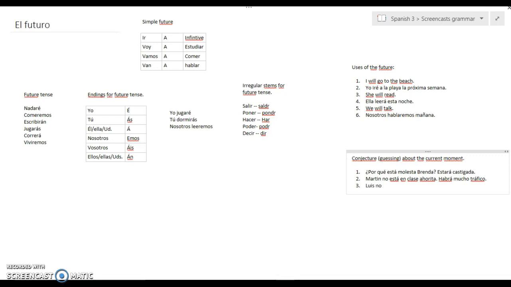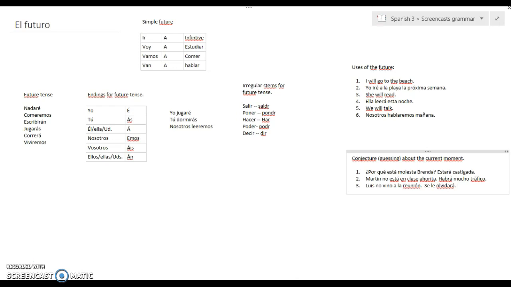Luis no vino a la reunión. Okay, Luis didn't come to the meeting. We're here, we're meeting. He didn't come to the meeting. Why is he not here? So here's my potential explanation. Se le olvidará. Okay, se le olvidará. Maybe he forgot. Se le olvidará. And again, that's a future tense conjugation. So you're using the future tense to guess and to give a potential explanation of something in the current moment.